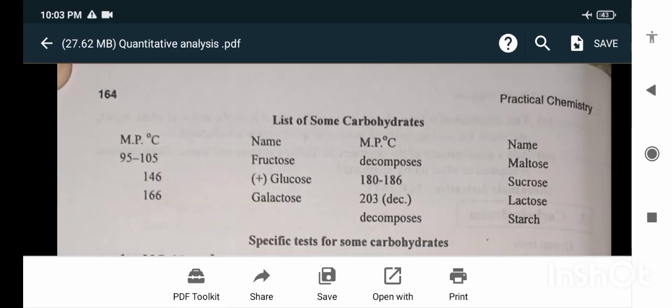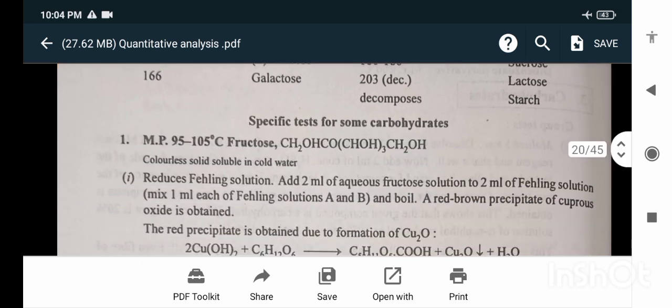List of some carbohydrates. Name: fructose, melting point: decomposes. Name: maltose. Specific tests for some of the carbohydrates. Melting point is 95 to 105 degrees Celsius. Fructose is a colorless solid soluble in cold water. It reduces Fehling's solution. Add 2 ml of the aqueous fructose solution to 2 ml of Fehling's solution, mixing 1 ml each of Fehling's solutions A and B, and boil. A red-brown precipitate of cuprous oxide is obtained. The red precipitate is due to cuprous oxide.